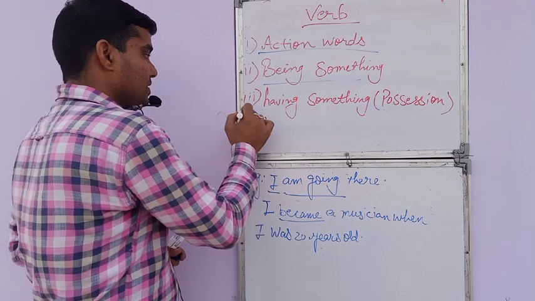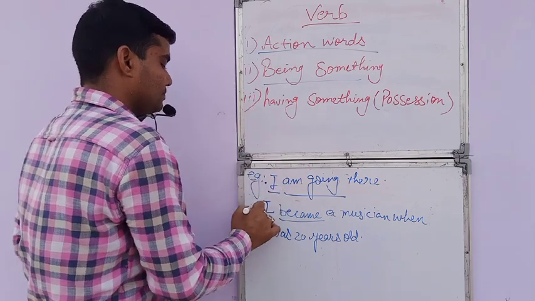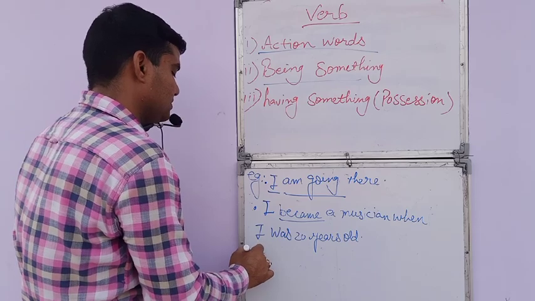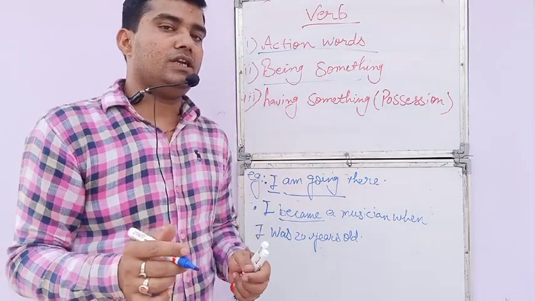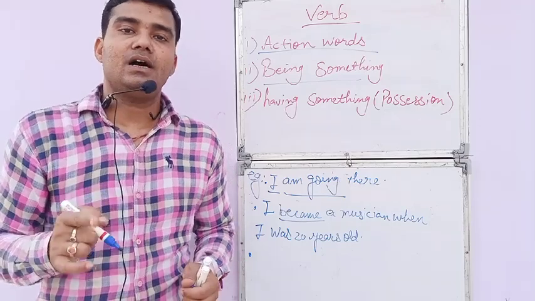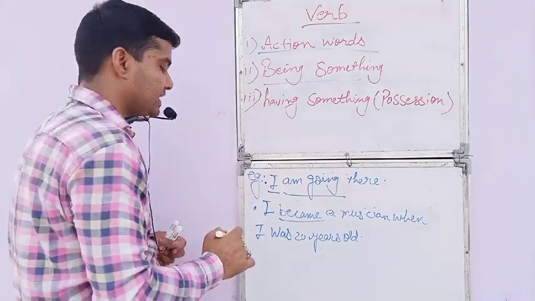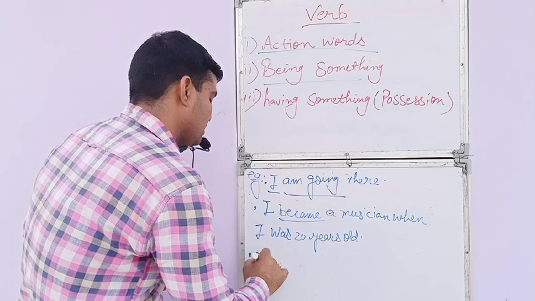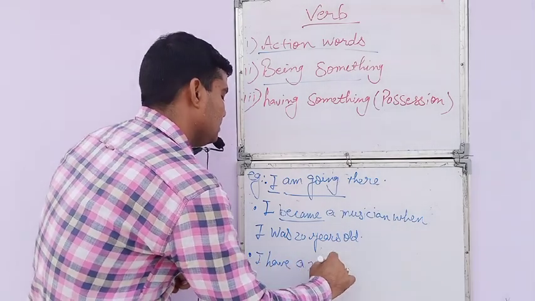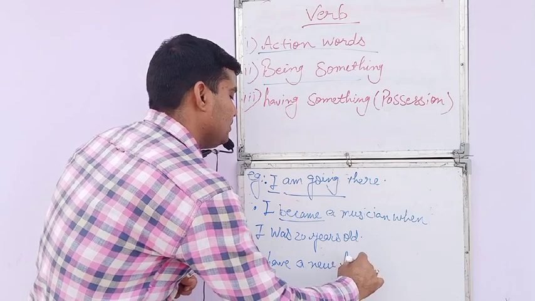And third one, if we talk about the third position, it is only the application of has and have. How has is applied, how have is applied. So here we can say, I have a new pencil box.